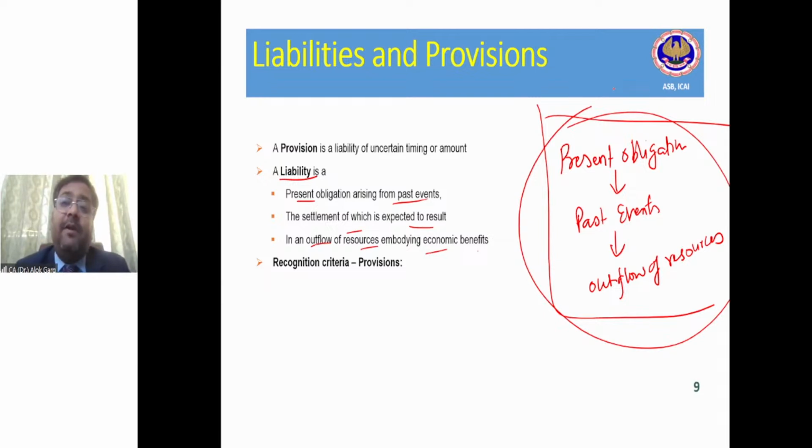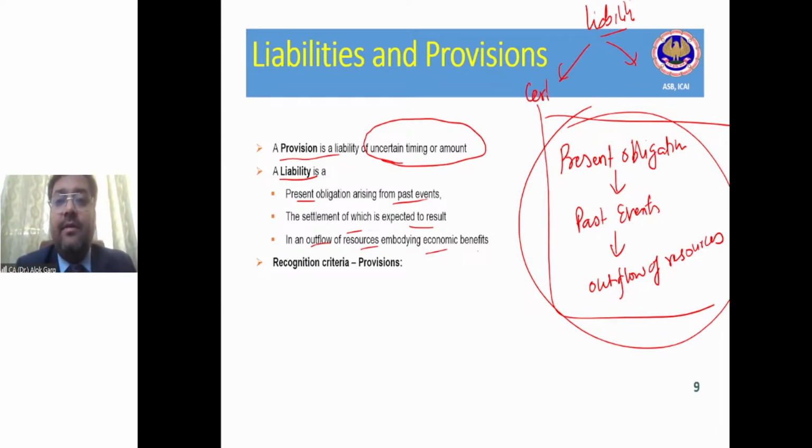But what is the difference between a provision as a liability and a liability? So the provision is a liability of uncertain timing or amount. Either timing is uncertain or amount is uncertain. So friends, if I break my liability, the liability has to be broken into 2 parts. One, the liability which is certain. Second, the liability which is uncertain. The timing or amount is certain, and the timing or amount is uncertain, right?